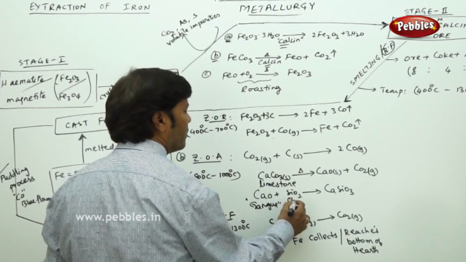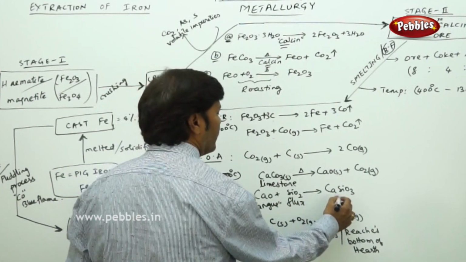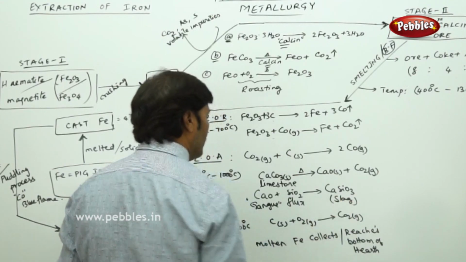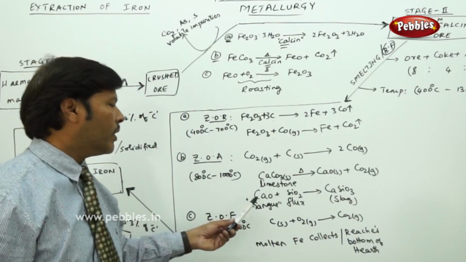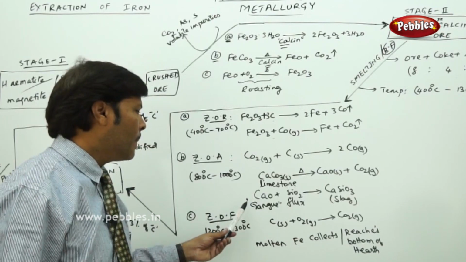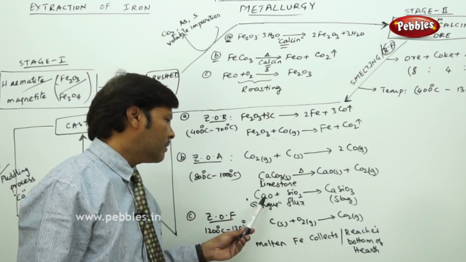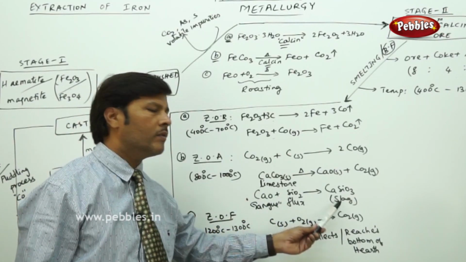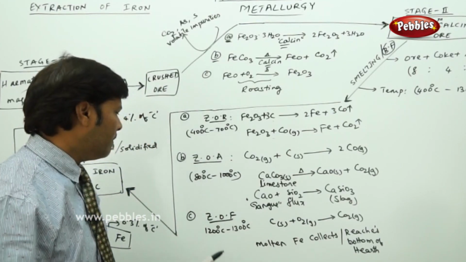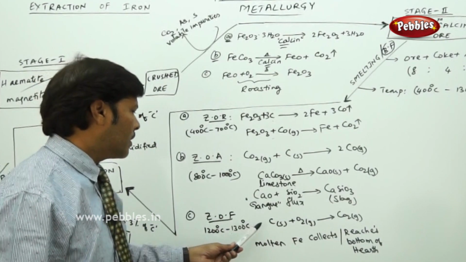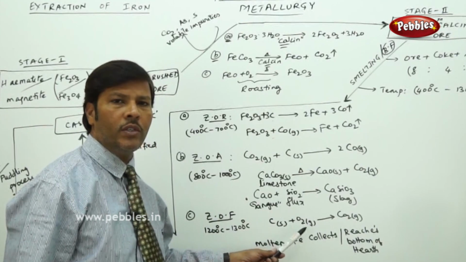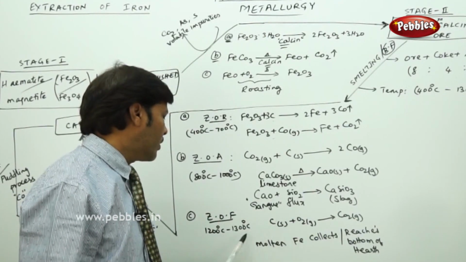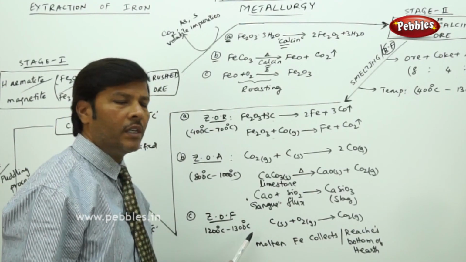So we should add flux for this. When you add flux, we get a slag. The unwanted gangue particles present in the limestone are removed by adding acidic flux. This is basic gangue. Acidic flux gives you the fusible mass, slag. Then in the zone of fusion, the carbon undergoes complete oxidation under the limit of 1300 degrees centigrade.